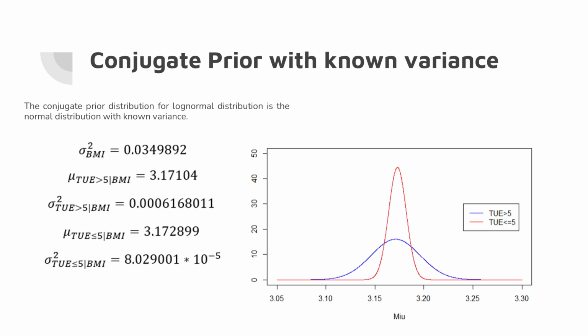The conjugate prior distribution for the log-normal distribution is a normal distribution with known variance. We perform 1000 bootstrap simulations for each group, 5 or fewer hours and more than 5, and then calculated the value of mu for each group. We obtained 1000 mu's after this process and fit this data in a normal distribution, and then calculated our prior hyperparameters. We can see our prior distribution plotted on the right side of this slide.